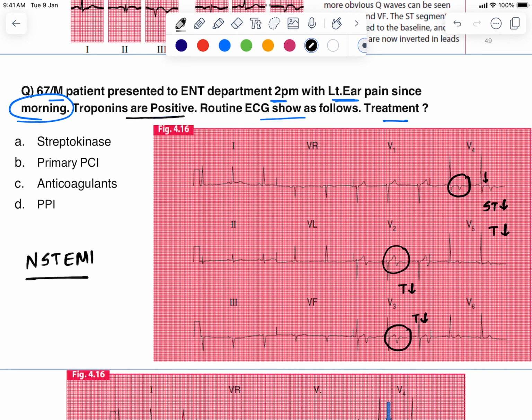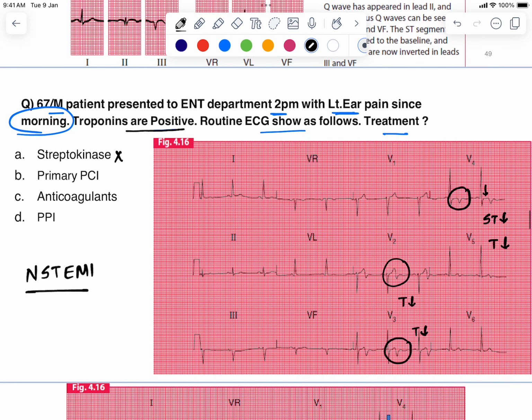So in case of non-ST elevation MI, what is the ideal treatment? Do we do thrombolytic therapy? No. Thrombolytic therapy is not indicated in case of non-ST elevation MI. Only in patients with ST elevation MI do we do thrombolysis. Then primary PCI should not be done in patients with non-ST elevation MI. That is also the option. That is, primary PCI is also the option for ST elevation MI.